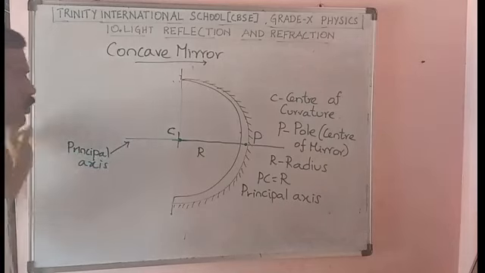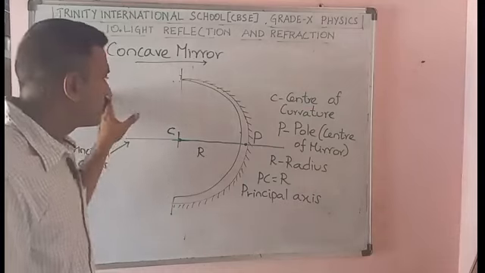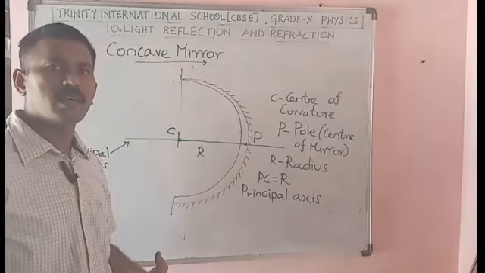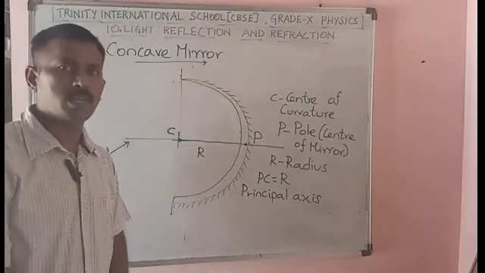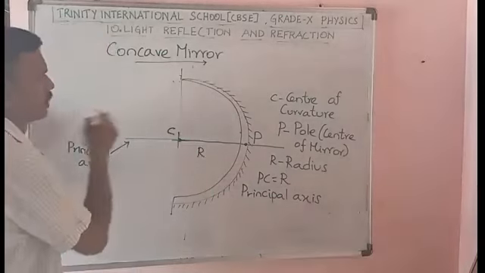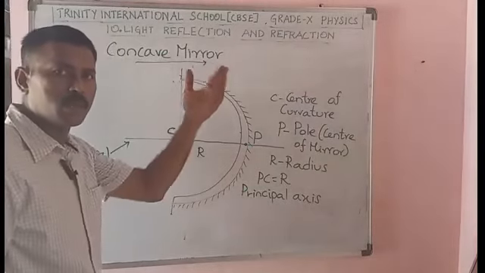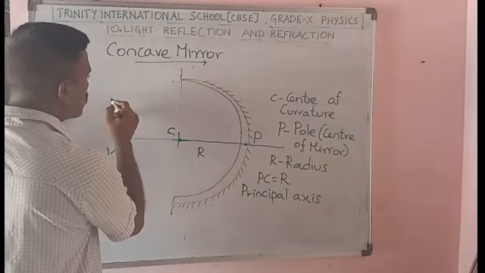So I am considering the light rays coming from an infinite source, sunlight, focused on a concave mirror. For convenience I am considering two light rays above the principal axis, and two rays below the principal axis.